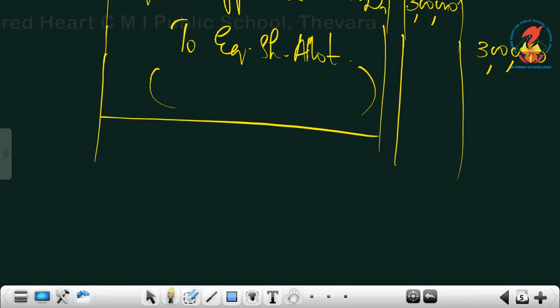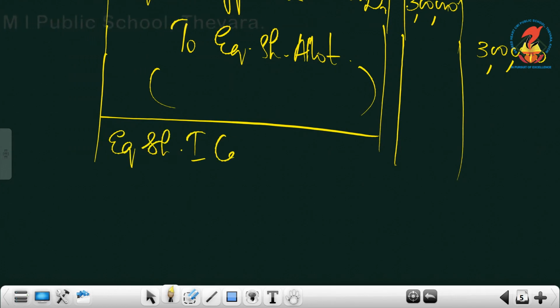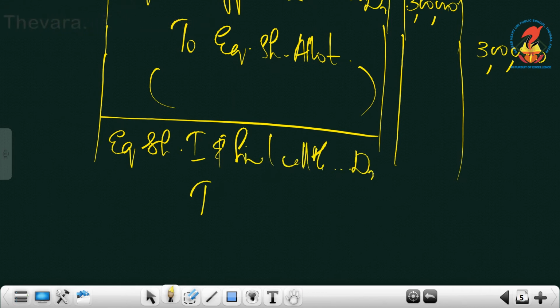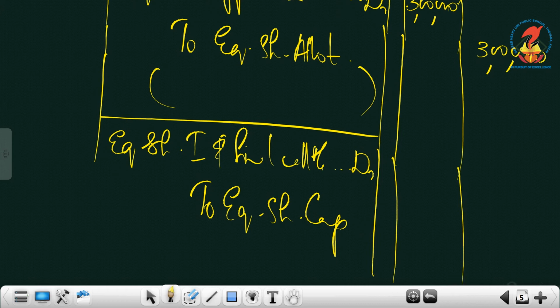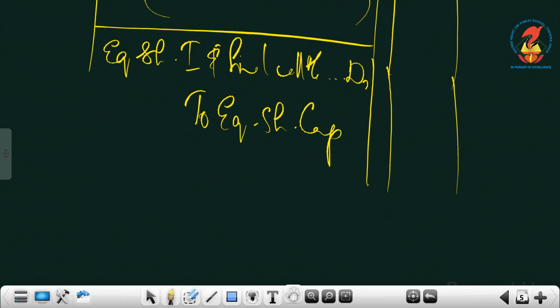So, we can directly move on to the first call entry, equity share first and final call account debtor to equity share capital. See whether there is any premium. If it is there, you must write to SPR. So, here it's 1 lakh into 5.